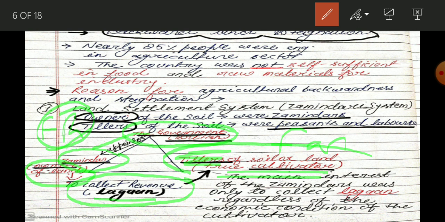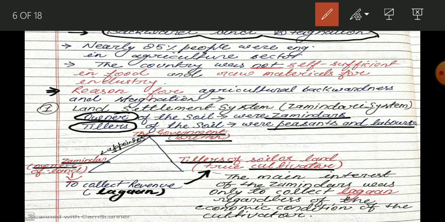Now the cultivator also takes land from zamindars on rent. If they are able to pay the lagan fixed by the zamindar, then next year again they are given the work of cultivation. Otherwise they have to give up that land and become landless labor. Okay, and they have to work like a bandhua mazdoor. You have learned it, so I think you have heard this word.